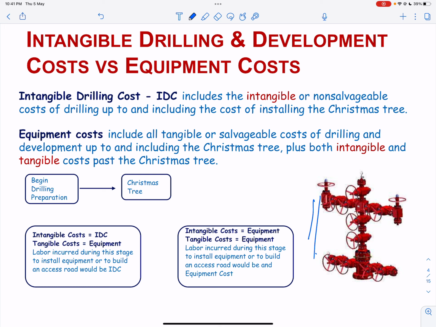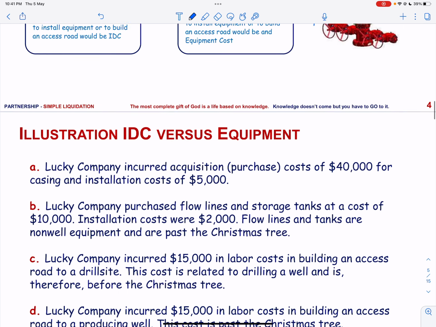It may be interesting to note that in case of oil and gas accounting, some tangible costs such as casing that are not salvageable are considered equipment, while other tangible costs such as cement or drilling mud that also are not salvageable are considered to be intangible drilling cost.